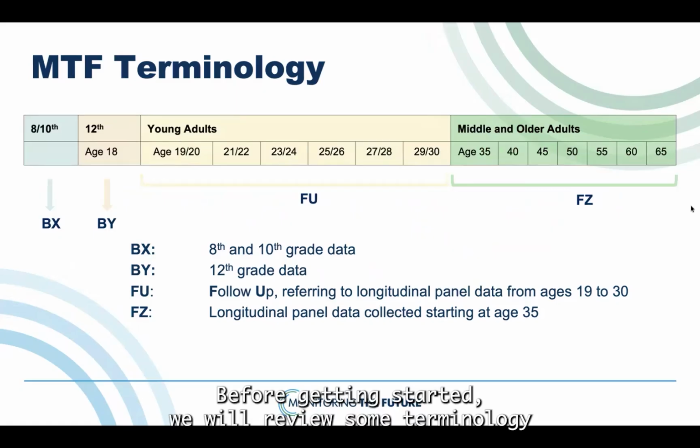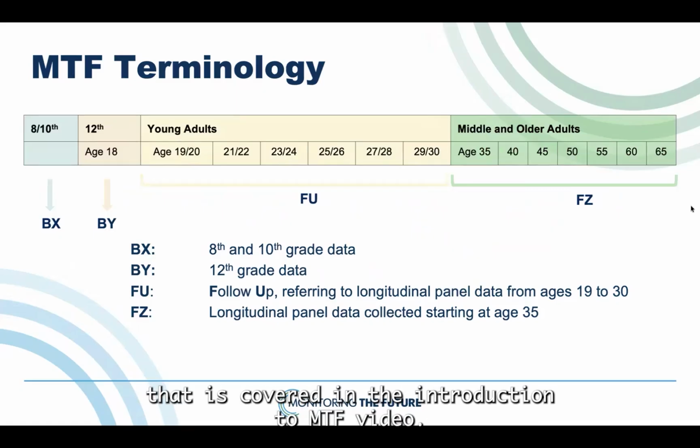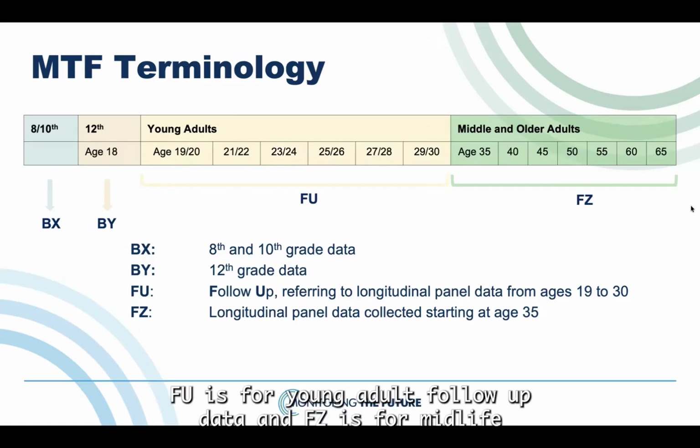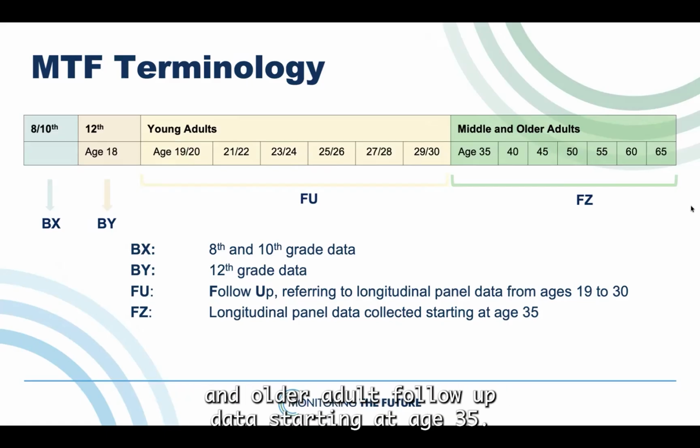Before getting started, we will review some terminology that is covered in the Introduction to MTF video. BX indicates 8th and 10th grade data. BY refers to 12th grade data. FU is for young adult follow-up data, and FZ is for midlife and older adult follow-up data starting at age 35.